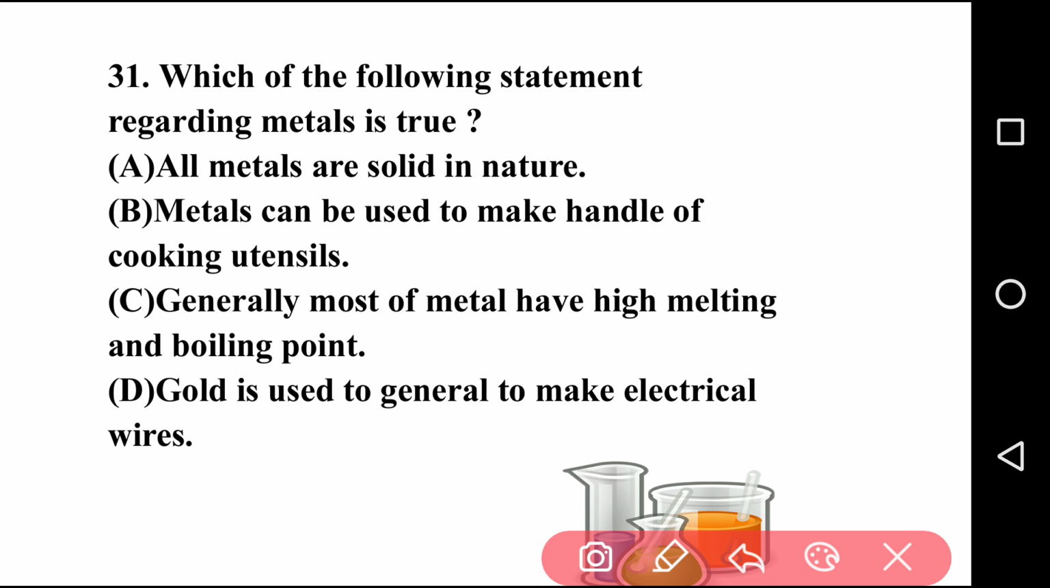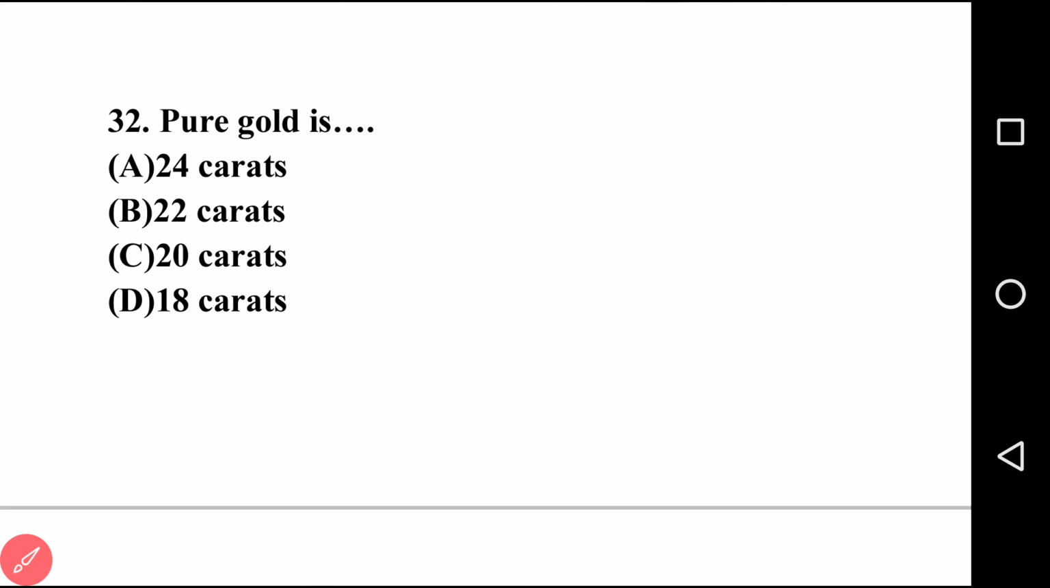So there are four options. Which of the following is true? So the right answer is option C, generally most metals have high melting and boiling point, because the other three are wrong. See this, gold cannot be used in electric wire, metals cannot be used for the handle of non-stick utensils, and not all metals are solid. So the right answer is option C, generally most metals have high melting and boiling point.